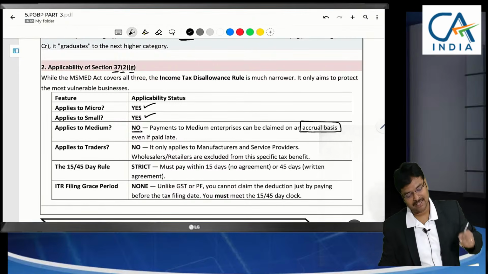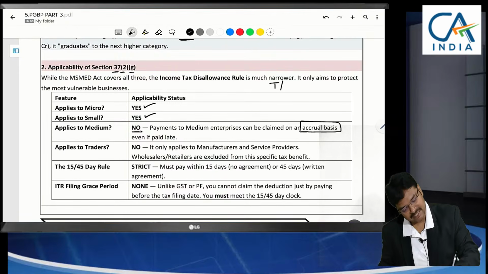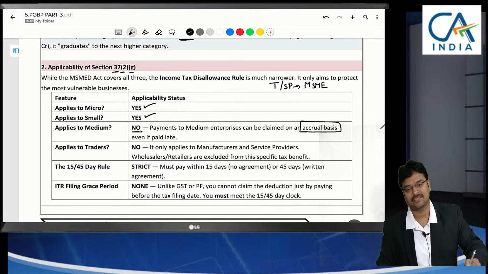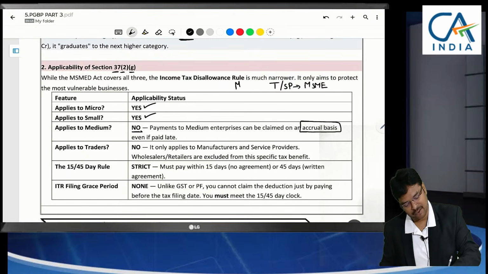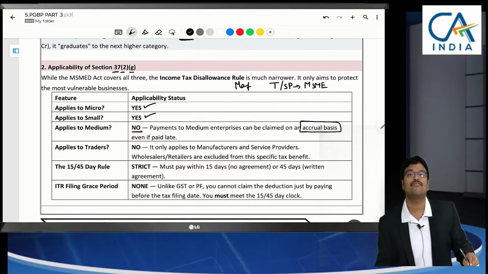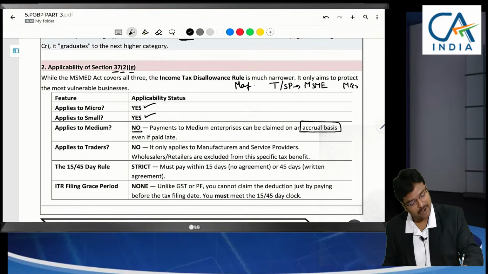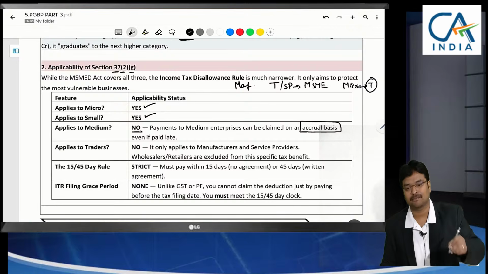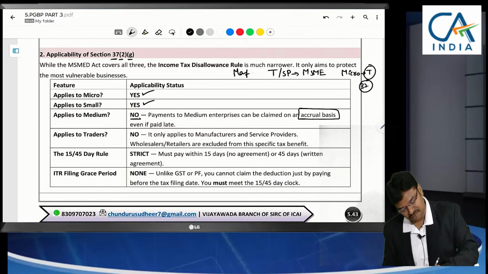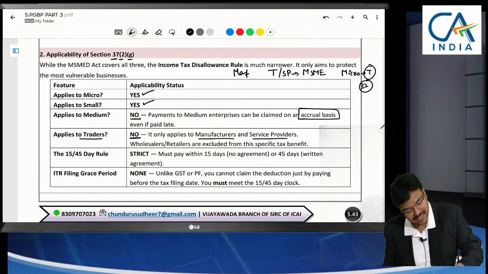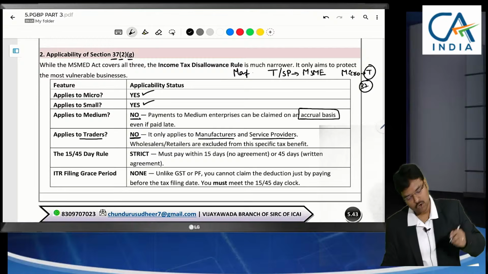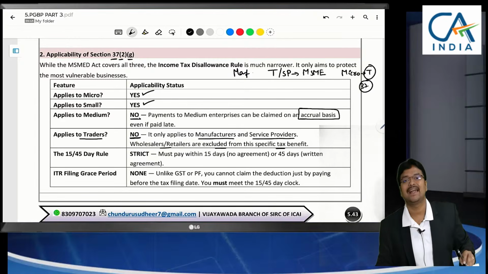And another thing is, even traders, service providers are also getting registered under MSME to claim bank benefits. Usually it is meant for manufacturers. Here protection of manufacturers is important. If you are making delayed payment to a micro enterprise, but he is a trader, now whether this section 37 is applicable? No. That means whether it applies to traders? No. It applies only to the manufacturers and service providers. Wholesalers and retailers are excluded from this disallowance.